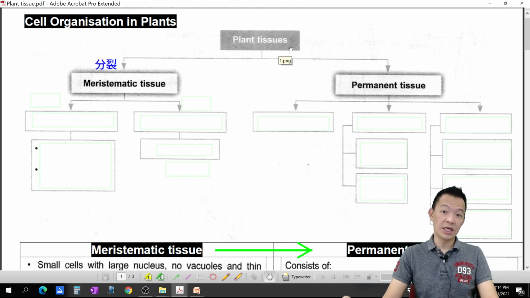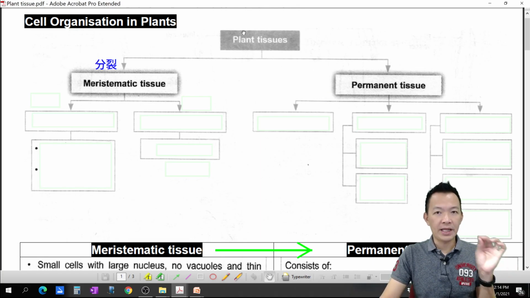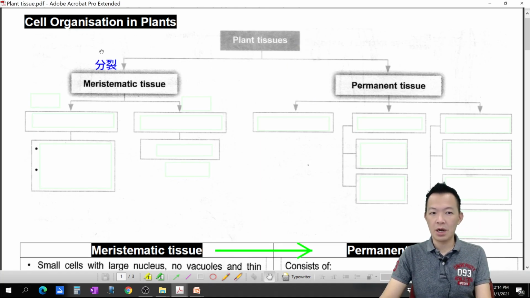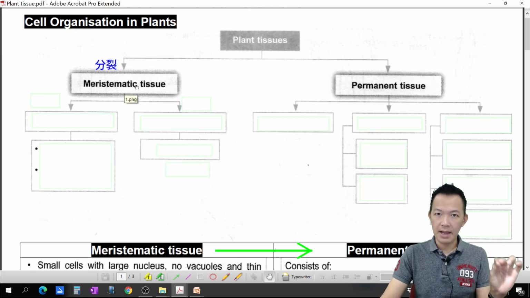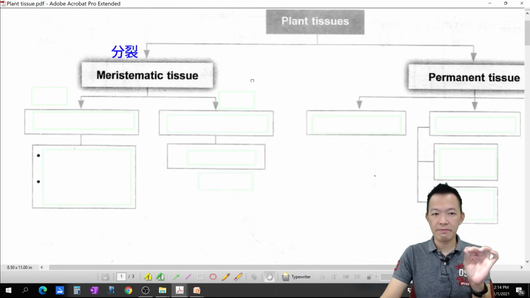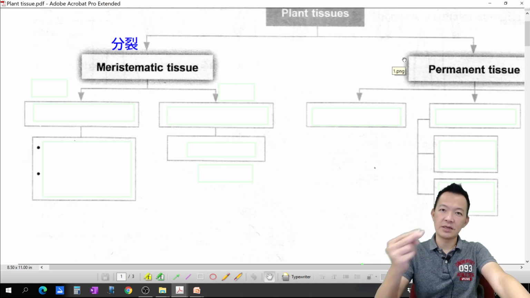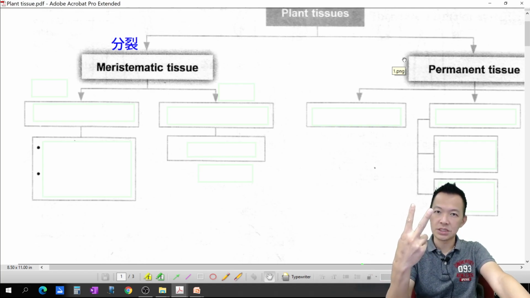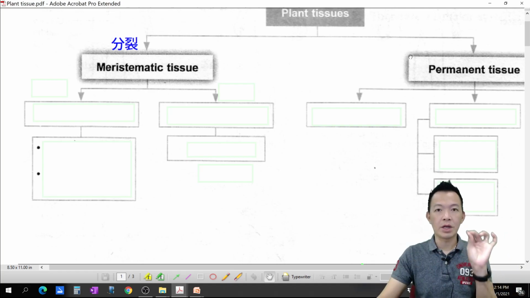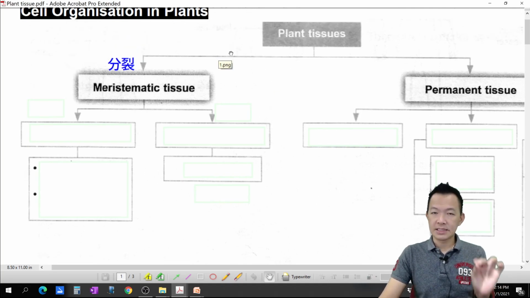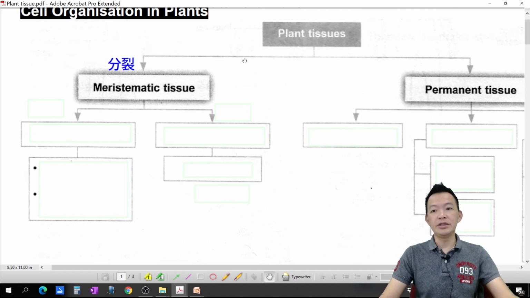Plant tissue. For plant tissue, we can separate them into two groups. The first one we call meristematic tissue. What is meant by meristematic tissue? It is a dividing tissue. For this type of tissue, the cells inside go through a process called mitosis. They keep dividing, from 1 become 2, 2 become 4, 4 become 8. That's why we call them meristematic tissue. Meristematic tissue has mitosis making new cells.